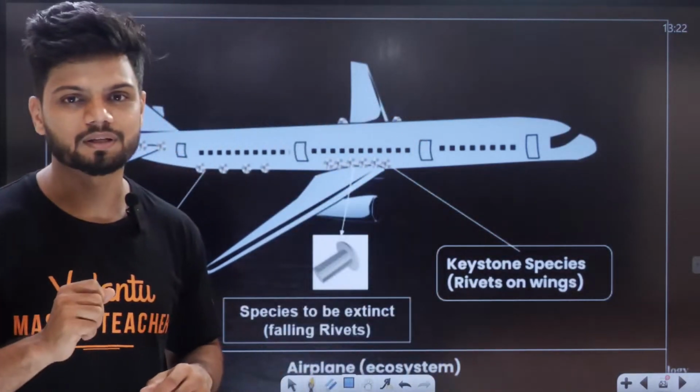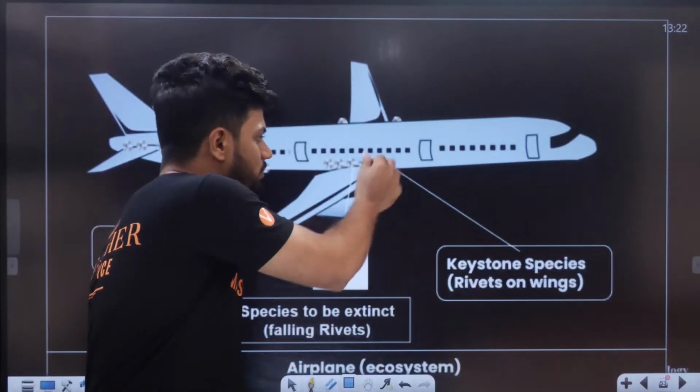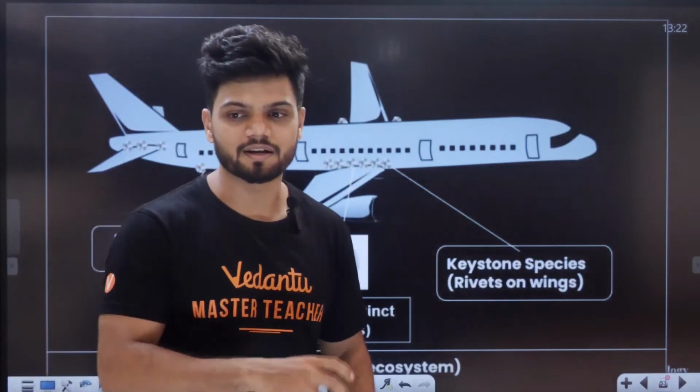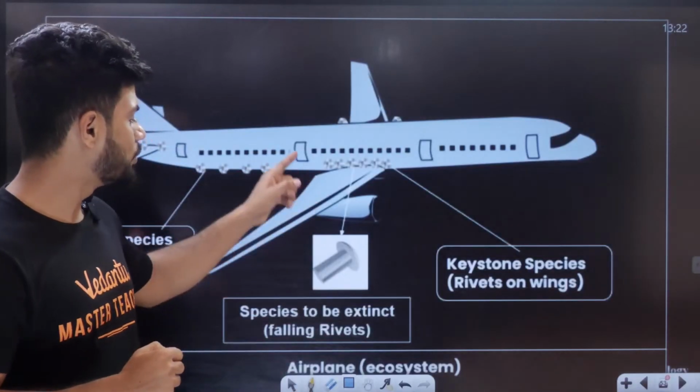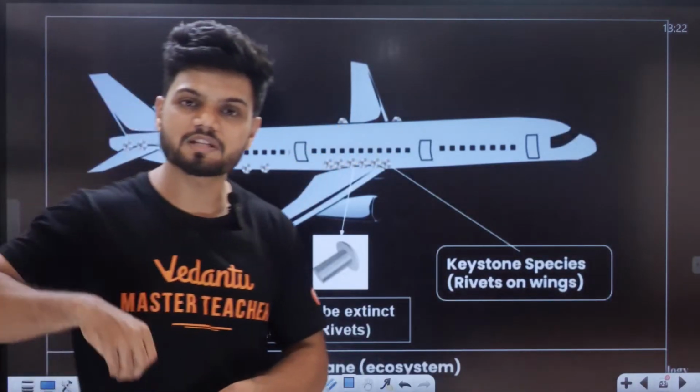Sandra is also going in the aeroplane. Sandra also is doing the same thing. Sandra is taking one nut from here, keeping it in the pocket and coming out. Next, DJ Tillu is going. Tillu is taking one nut from here somewhere, keeping it in his pocket and coming out.